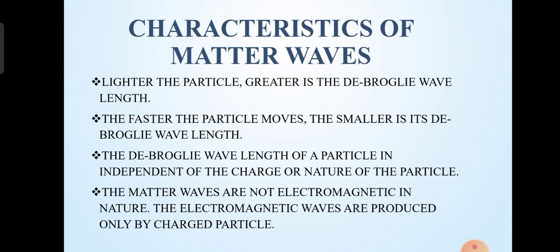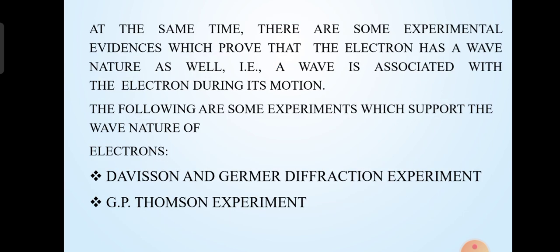Characteristics of matter waves. The lighter the particle, the greater is the de Broglie wavelength. The faster the particle moves, the smaller is the de Broglie wavelength. The de Broglie wavelength of a particle is independent of the charge or nature of the particle. The matter waves are not electromagnetic in nature. Electromagnetic waves are produced only by charged particles.